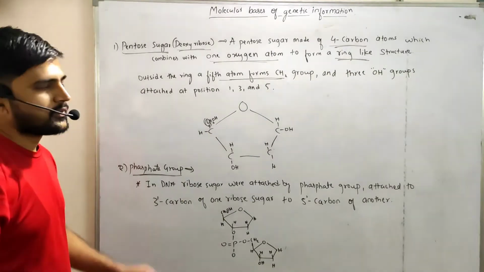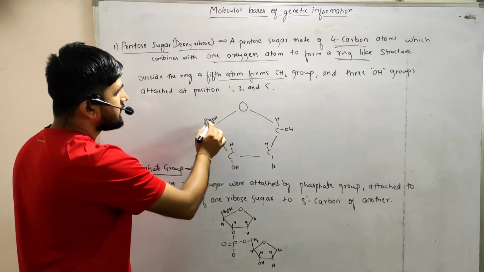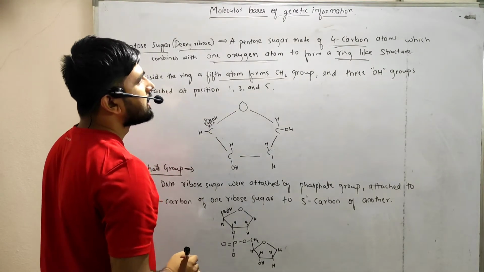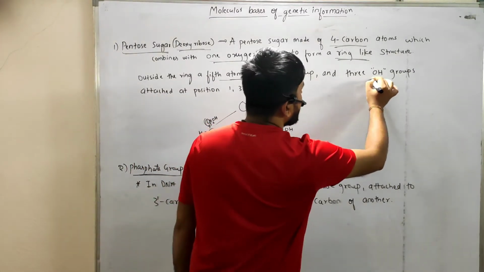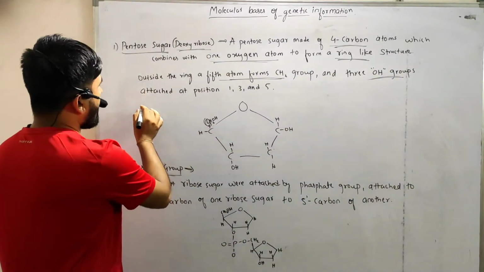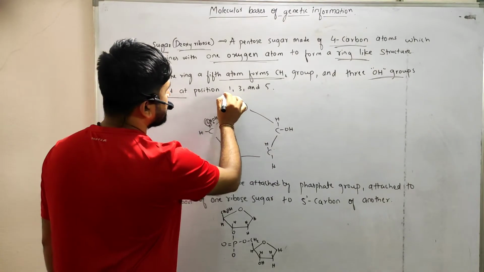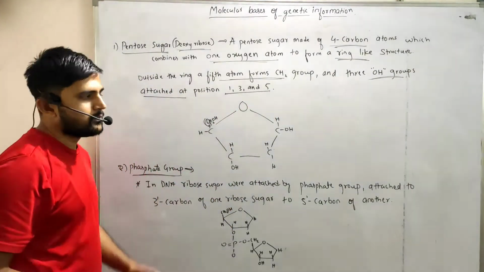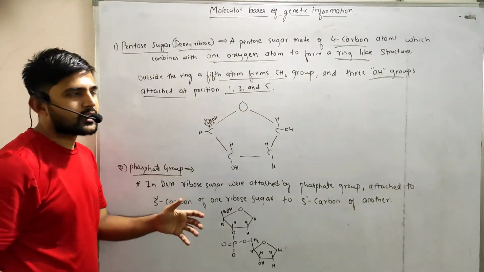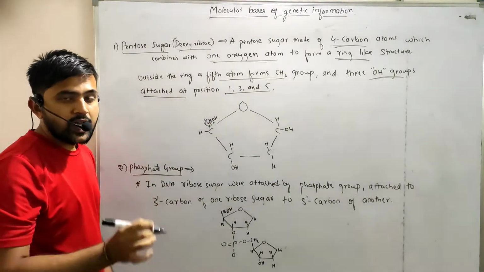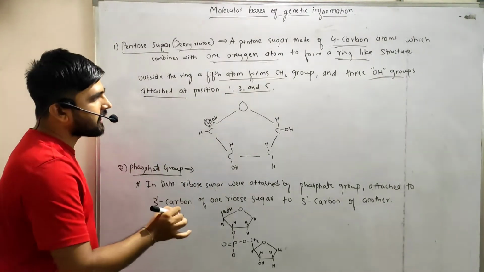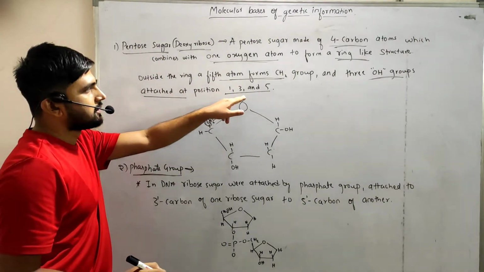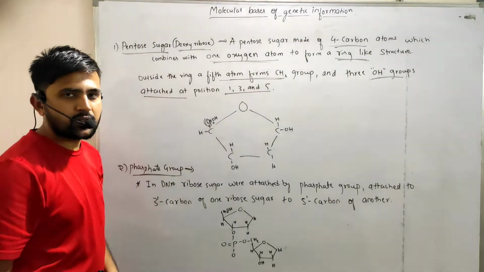Outside the ring, an atom forms the CH2 group and 3 OH groups are attached at the first, third and fifth positions. This means the pentose sugar consists of 3 OH groups, attached at the first carbon, third carbon and fifth carbon.